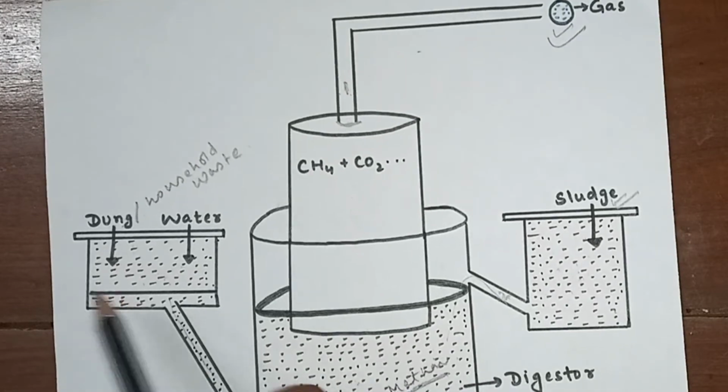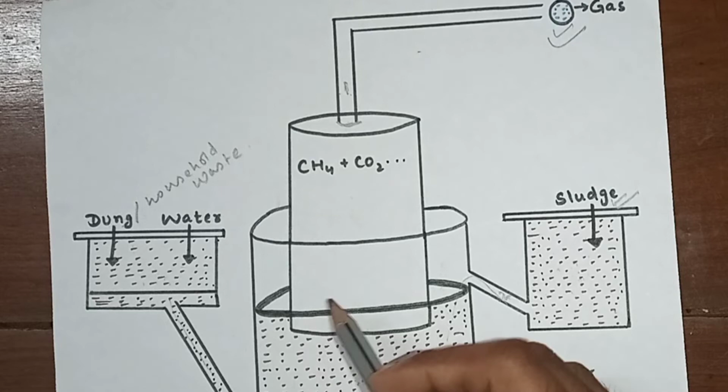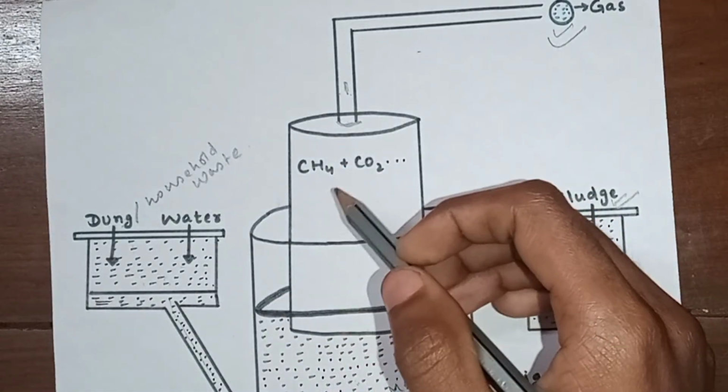See, dung and household waste are fed into this large tank, and here the bacteria which are present, the methanobacterium, lead to the production of gases like methane and CO2. As the level of gas rises, the floating cover also moves up.